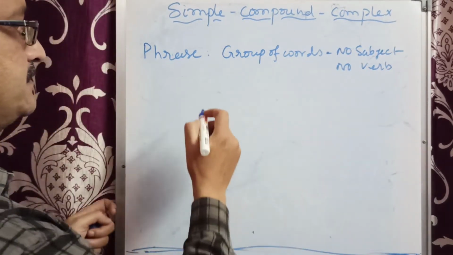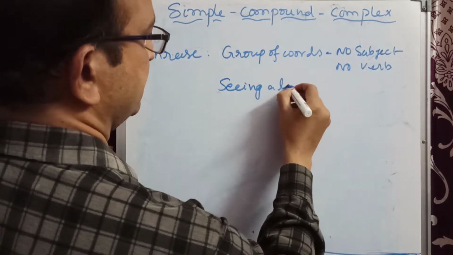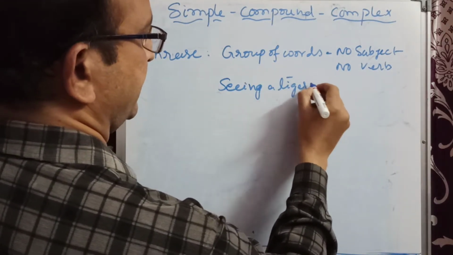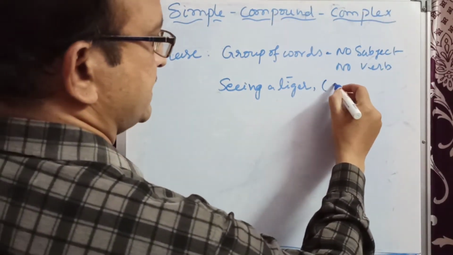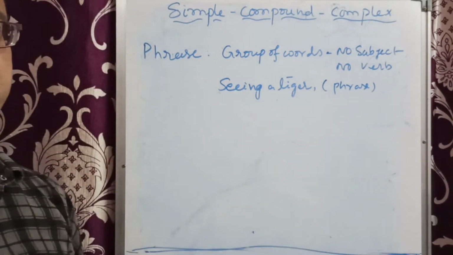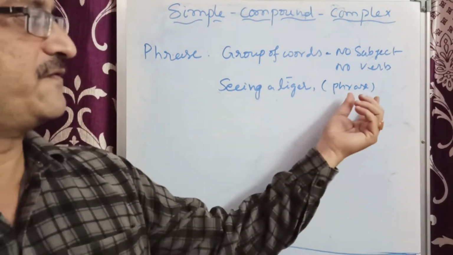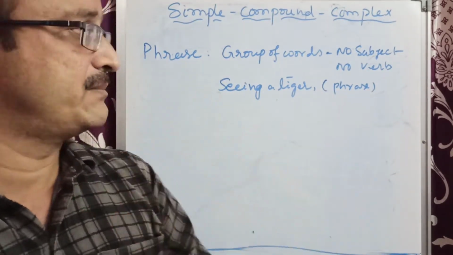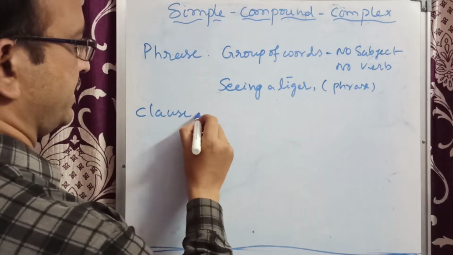For example, "seeing a tiger" is a phrase. You understand? And another important basic point is the clause. That is also an important one.